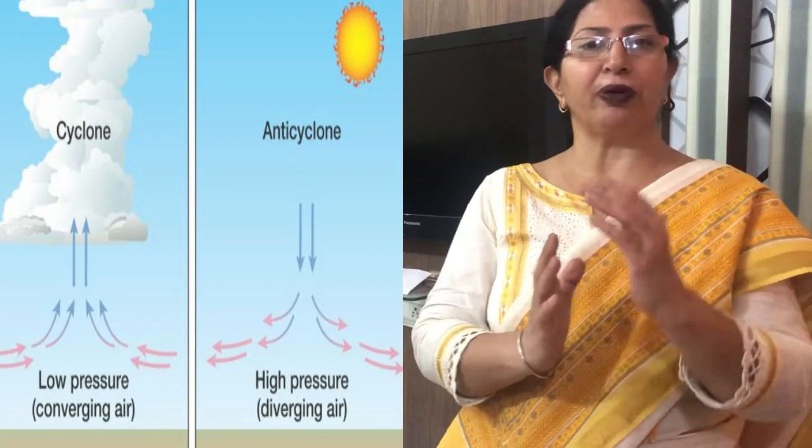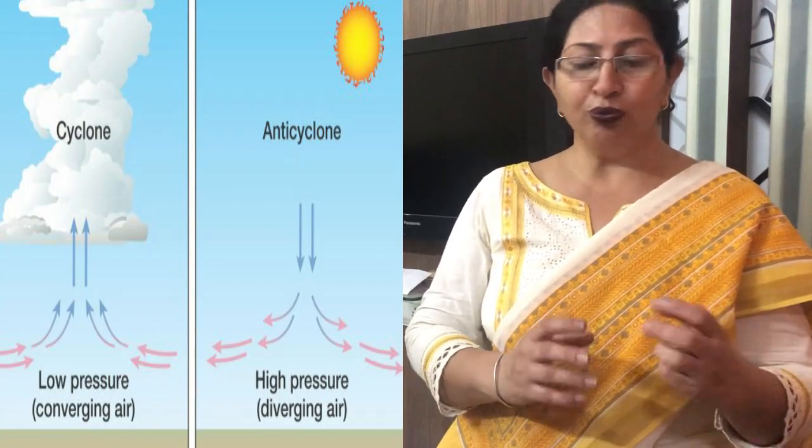Another one is cyclones and anticyclones are also deflected due to the speed of rotation. It affects also the pressure belt and movement of the air on the earth's surface. The bulge of the earth at the equator and the flattening at the poles is also due to the varying speed of the rotation.